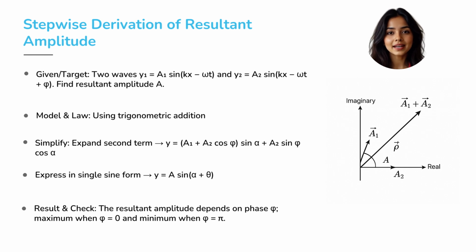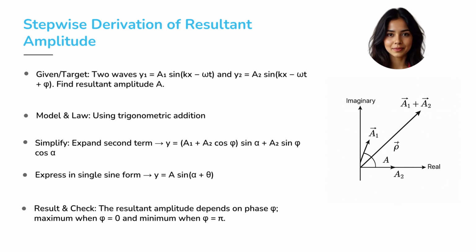We begin with two waves, y1 equals A1 sine of kx minus omega t and y2 equals A2 sine of kx minus omega t plus phi. Adding them together, we get y equals A1 sine alpha plus A2 sine of alpha plus phi. Now, using the trigonometric identity, sine of alpha plus phi equals sine alpha cosine phi plus cosine alpha sine phi. Substituting this into the equation, we obtain y equals A1 plus A2 cosine phi times sine alpha plus A2 sine phi times cosine alpha.